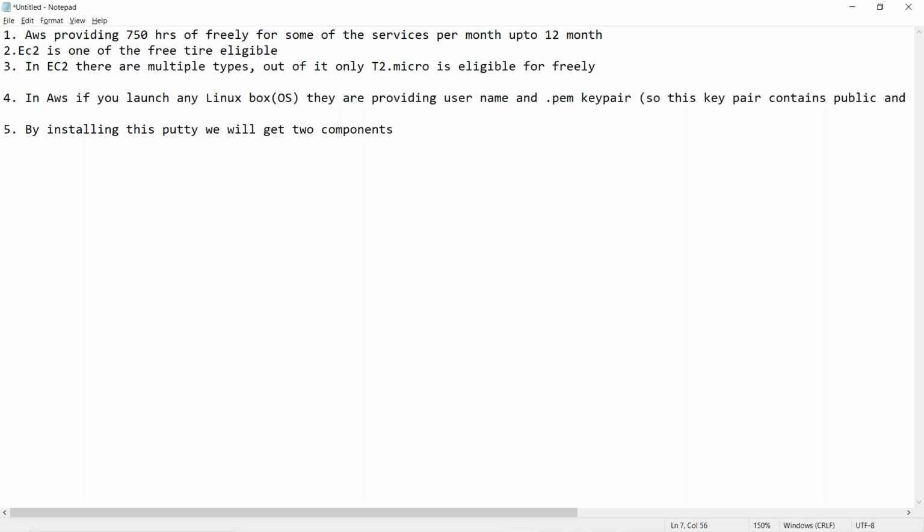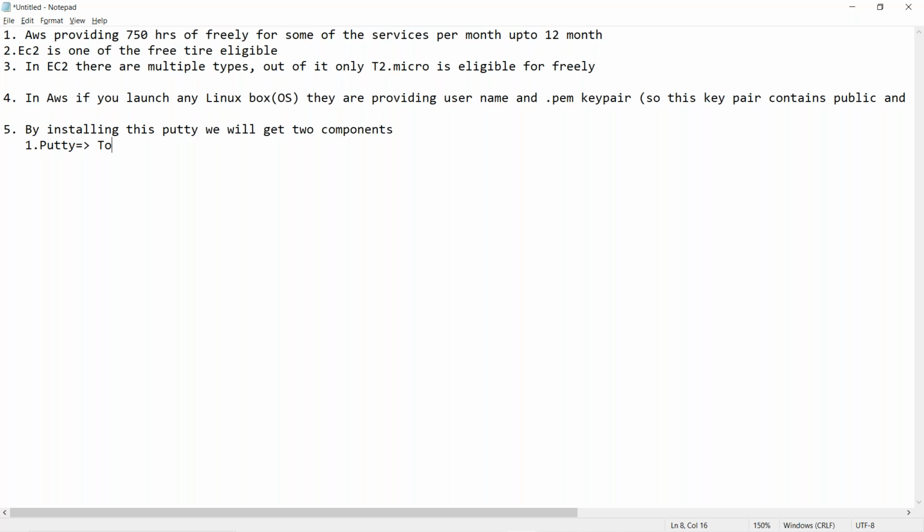Two components. Write down below, next line. Putty, P-U-T-T-Y. First is putty. Just putty. Maybe give arrow mark and write down the description for that. Okay, there itself, first line itself. Give arrow mark. Fine. So to log in your Linux box, we need this.